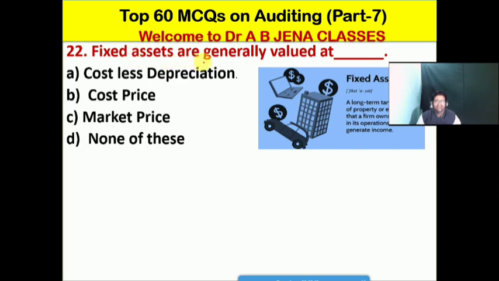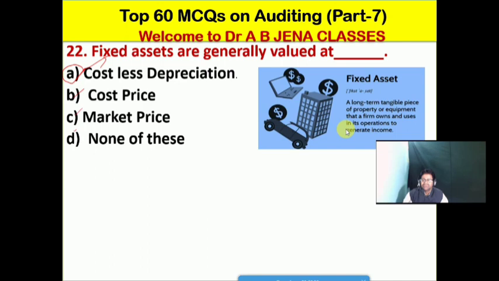Friends, fixed assets are generally valued at which price? A, cost less depreciation; B, cost price; C, market price; D, none of these. Friends, A is the right option for this MCQ. Fixed assets are generally valued at cost less depreciation. It's a common question you may get: what is the meaning of fixed assets?